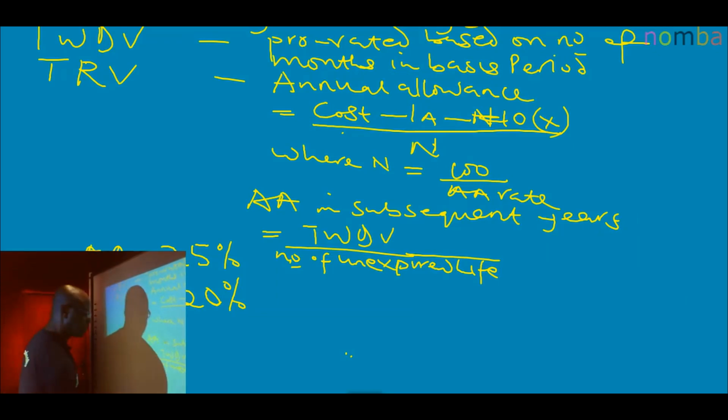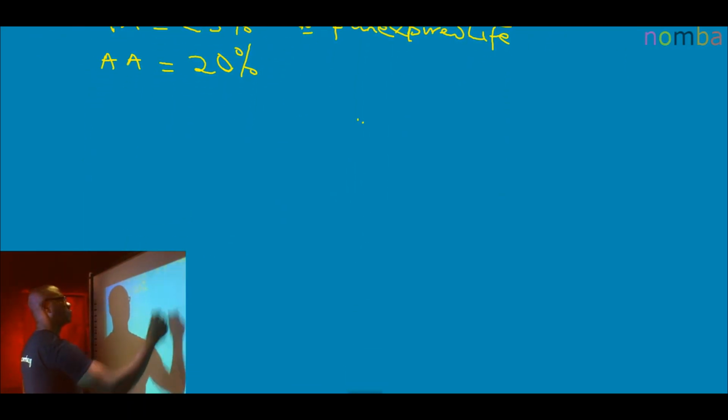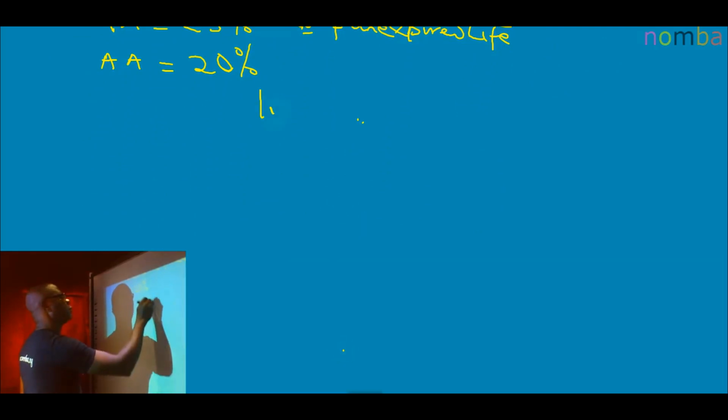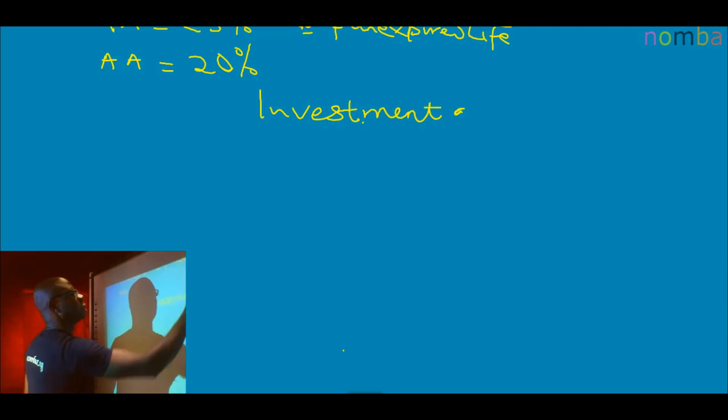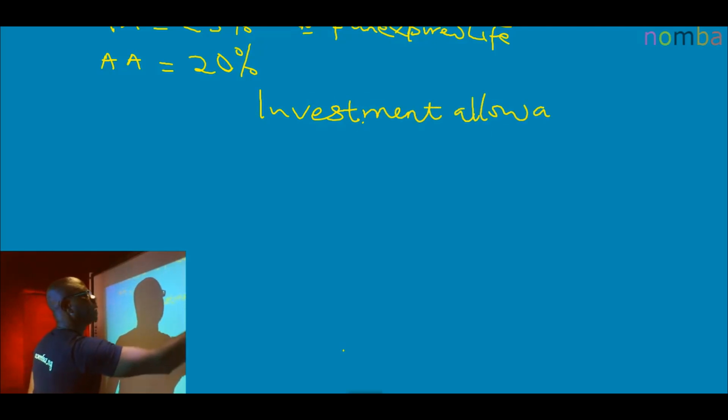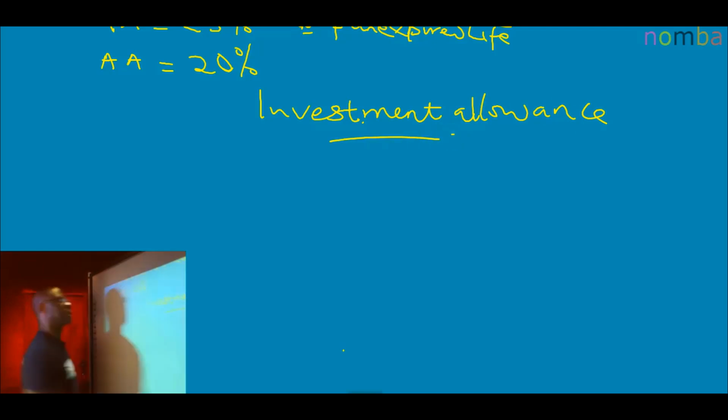So welcome back. Let's continue by looking at investment allowance. That's another type of allowance. Investment allowance. Okay, let's talk about investment allowance. Another type of capital allowance. Let's look at the peculiarity of investment allowance.